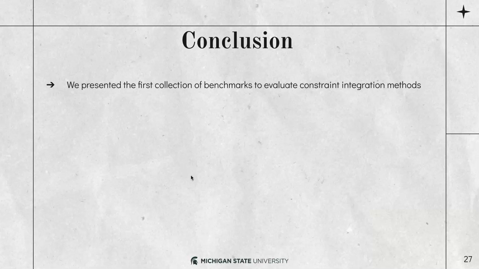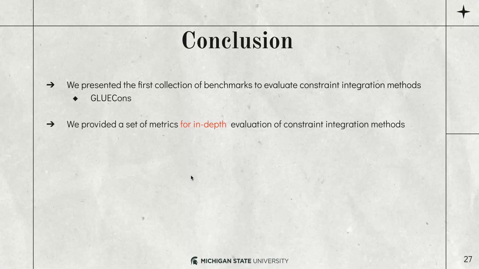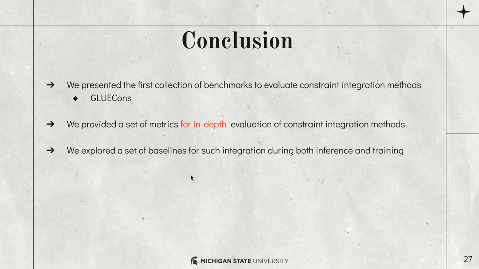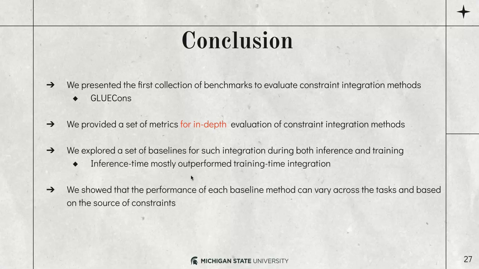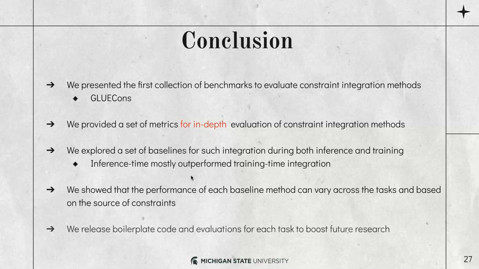So in conclusion, we presented the first collection of benchmarks to evaluate constraint integration methods, named GLUECons. We provided a set of metrics for in-depth evaluation of constraint integration methods. We explored a set of baselines for such integration during both inference and training, and we have seen that inference mostly outperformed the train time integration. We showed that the performance of each of these baseline methods can vary across tasks and depends on the source of the constraints. We also released the boilerplate code and the evaluations for each of these tasks to boost future research.